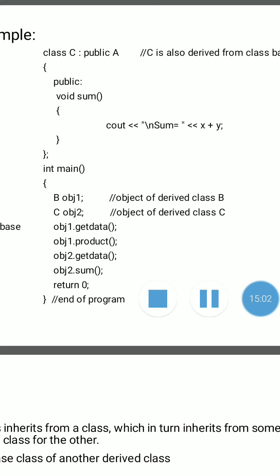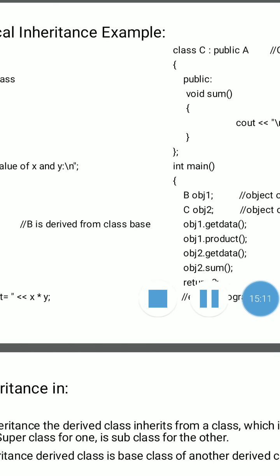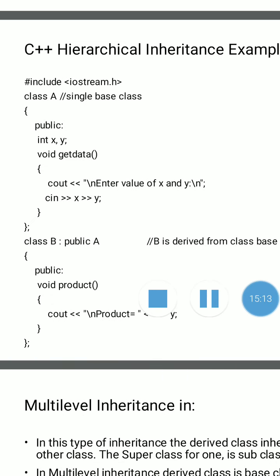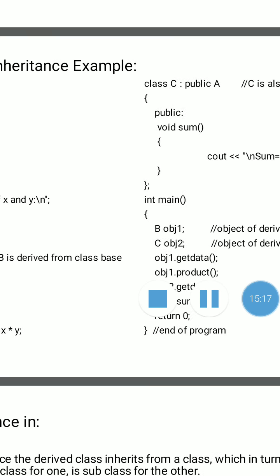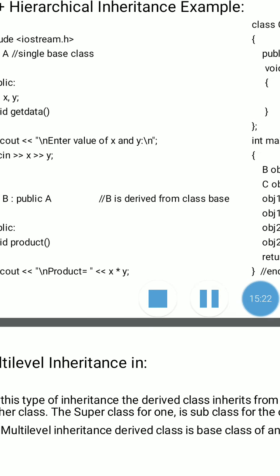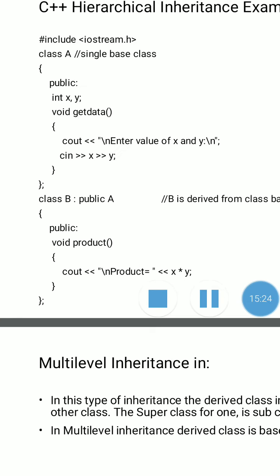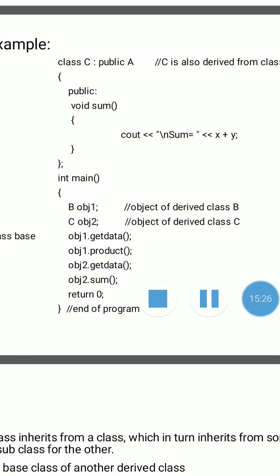You can give any name to your class object. Now your base class function, that is the get data function, is accessible in class B and also in class C. Check here, get data is a function of class A, that is the base class, so it is accessible by obj1.